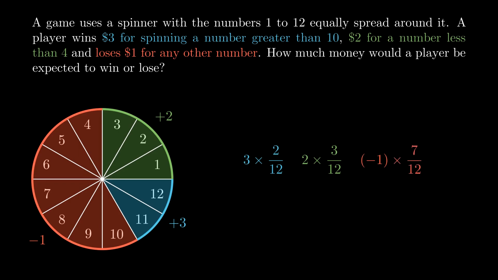Okay, so finally we add up all these possibilities and we end up with 0.42, which means on average we expect to win 42 cents per game. Win because it's positive. And again, this is a long-term average. It's impossible to actually win 42 cents in a game, but it's more saying, for example, if we played 1,000 games, we'd be likely to earn around $420. And so that's what the expected value of a random variable is and does, and how to calculate it.